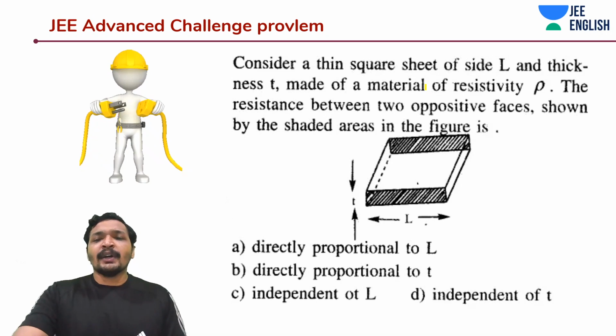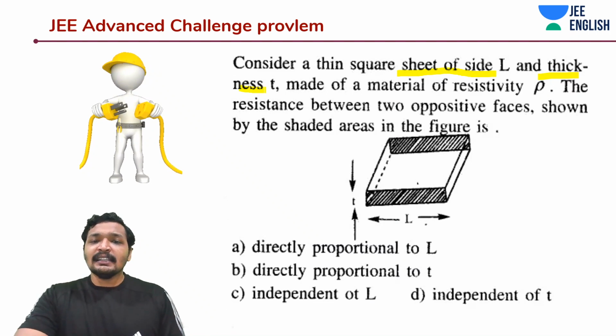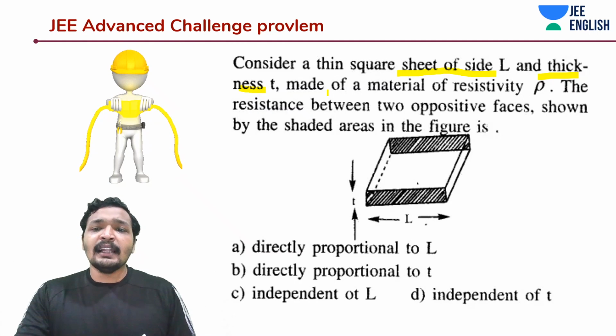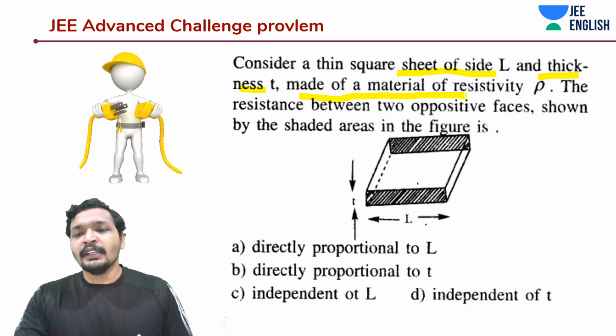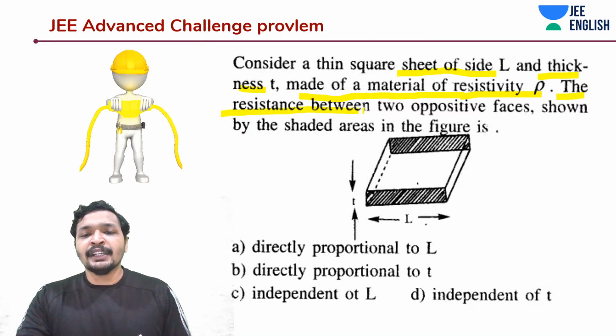Consider a thin square sheet of side L and thickness T made up of a material of resistivity rho. The resistance is measured between the opposite faces shown by the shaded areas.